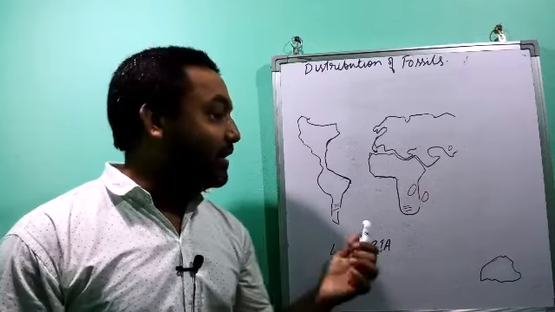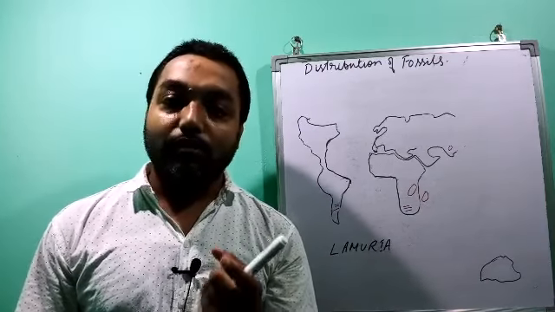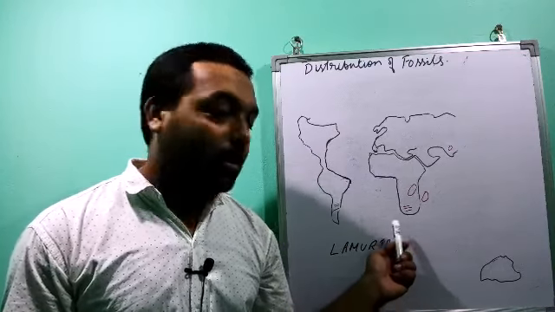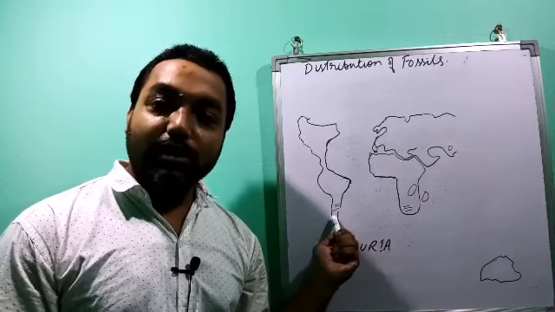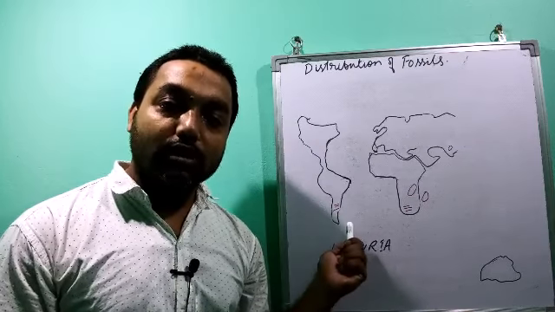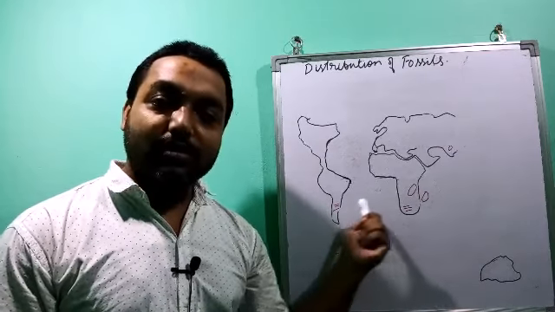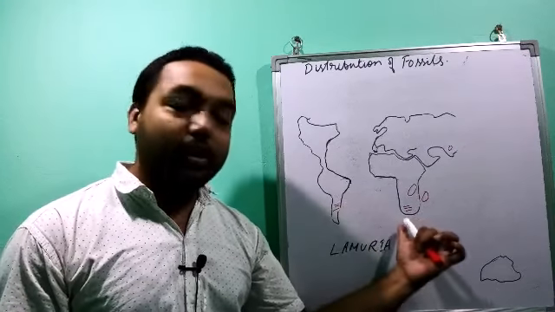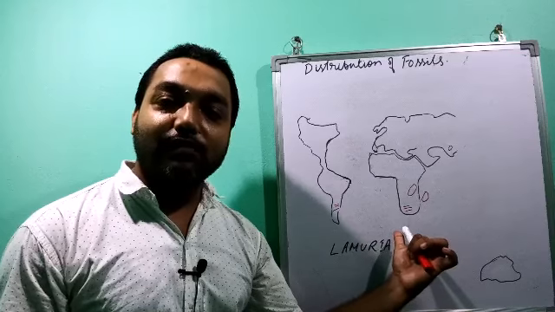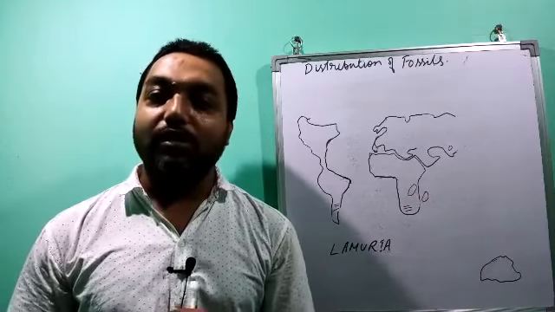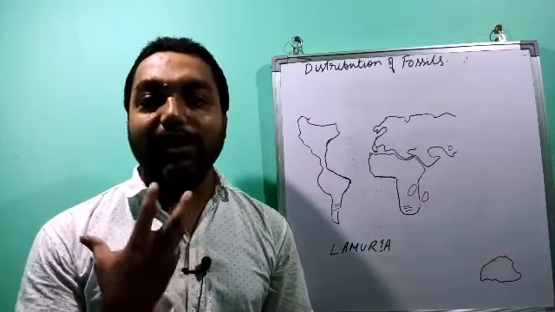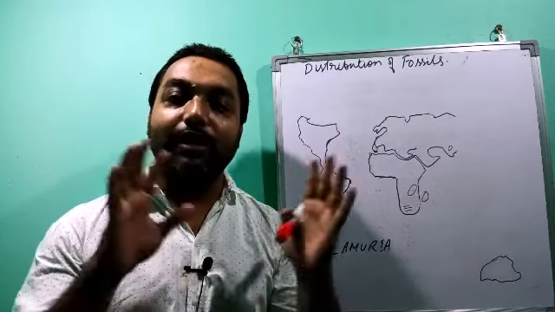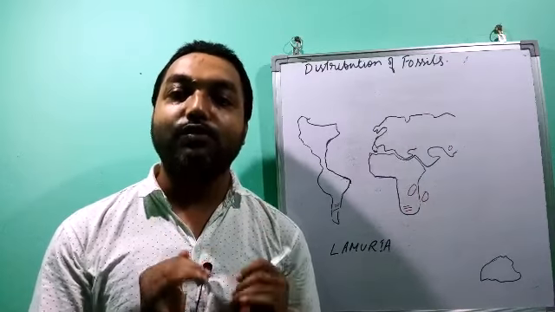One more important reptile that is found is Mesosaurus. This reptile is found in the southern part of Africa and the southern part of South America. In these two continents the fossils of this reptile are found, which is accustomed to deep water. So it can also be assumed that because of the presence of this fossil, both continents were together. So he put forward all these evidences to prove his theory that all the continents were together, forming a very big continent. This theory is perfectly true according to him.